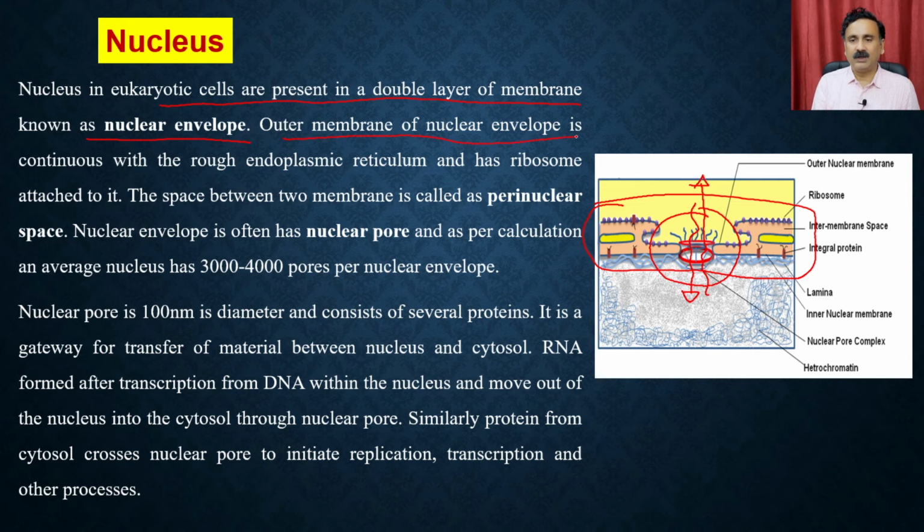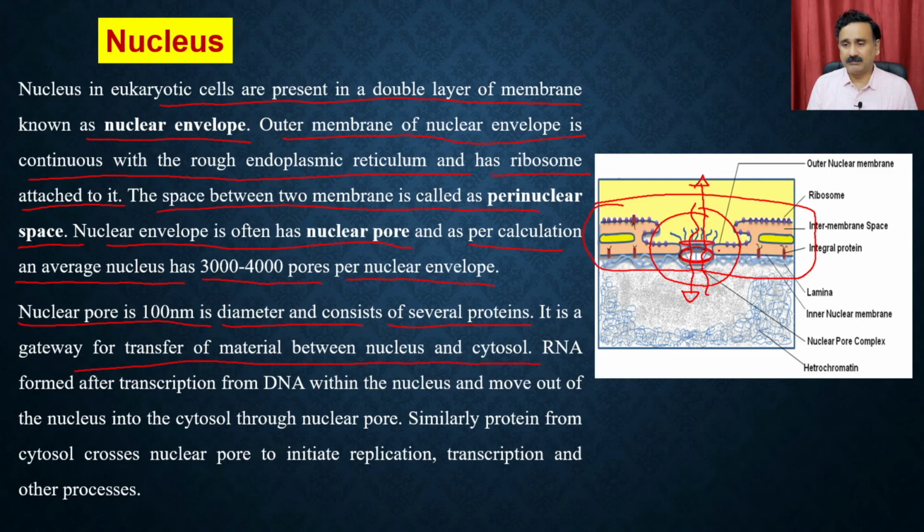The outer membrane of the nuclear envelope is continuous with the rough endoplasmic reticulum and has ribosomes attached to it. The space between the two membranes is called the perinuclear space. The nuclear envelope often has nuclear pores, and as per calculation, an average nucleus has 3000 to 4000 pores per nuclear envelope. The nuclear pore is 100 nanometers in diameter, and it consists of several types of proteins. It is a gateway for the transfer of material between the nucleus and the cytosol.